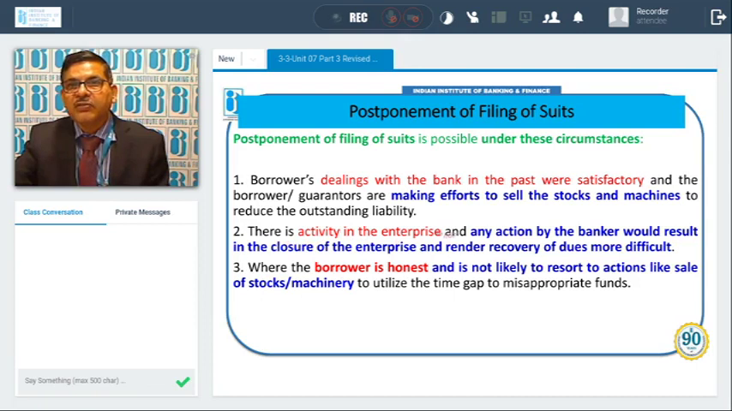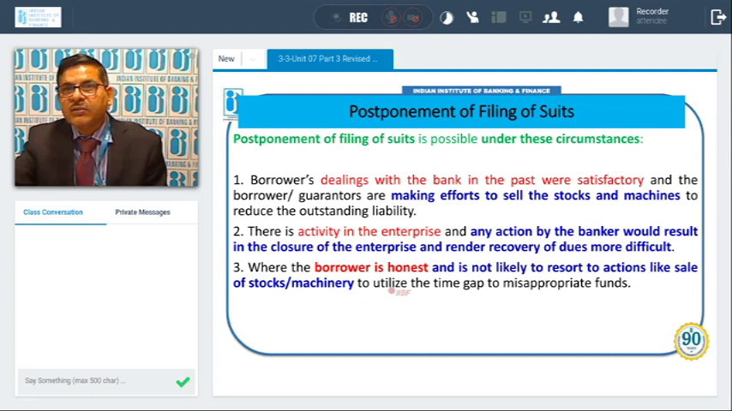So there is activity of the enterprise and the unit is working, profits are generated, cash production is going on, and any action by the banker would result in the closure of the enterprise. So if any legal action is taken, then the unit might be required to be closed, and render recovery of dues more difficult. So in such cases also we may postpone the filing of suit.